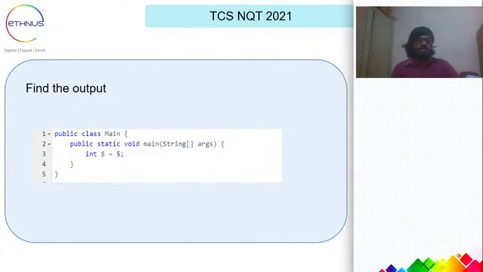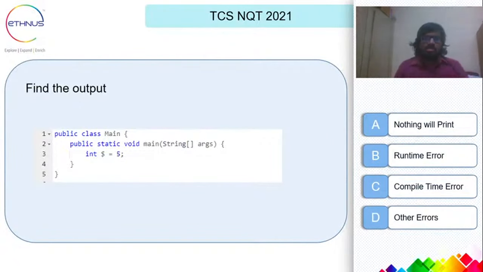Guys, a heads up about these questions. On seeing this code, you might think that it's invalid or something, but here I've given 4 options. So, which is the right answer here? Okay, cool. Coming to the answer of this question, guys, the answer would be nothing will be printed. So the answer will be A, nothing will be printed.